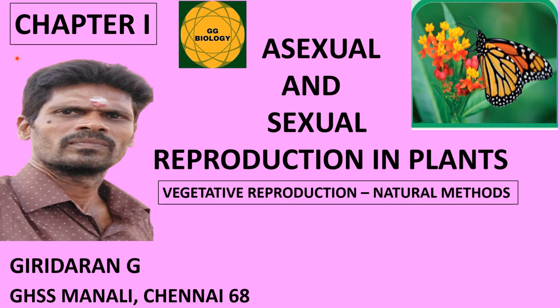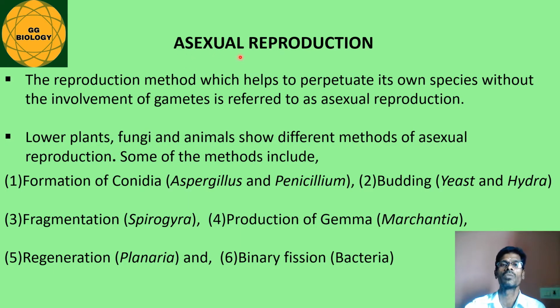Welcome everyone. Let us see chapter 1 in botany, asexual and sexual reproduction in plants, under which we are going to see vegetative reproduction, the two by natural methods. Well, let's begin with the asexual reproduction.